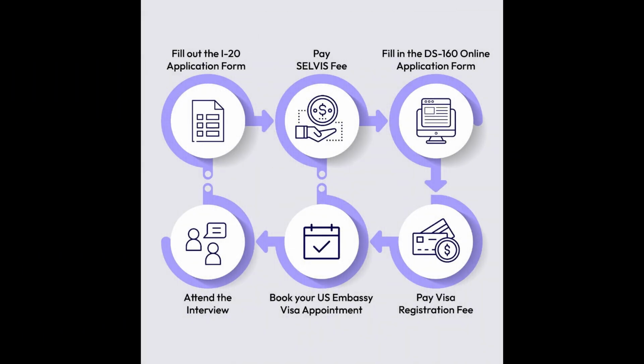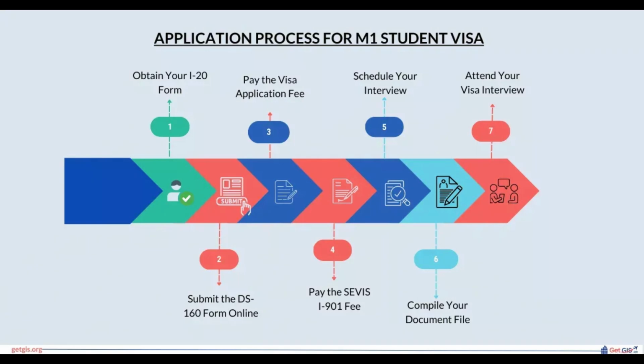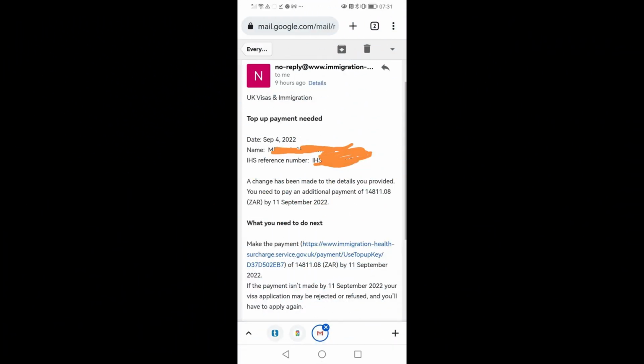You will likely need to start the visa application process again. Complete the new application form, ensuring that all information is accurate and up-to-date. Make sure to submit all required documents, including any additional proof that addresses the reason for your previous denial. In most cases, you will need to pay the visa application fee again when you reapply.